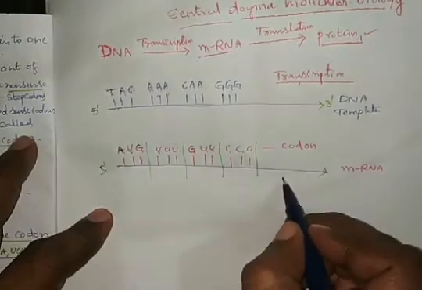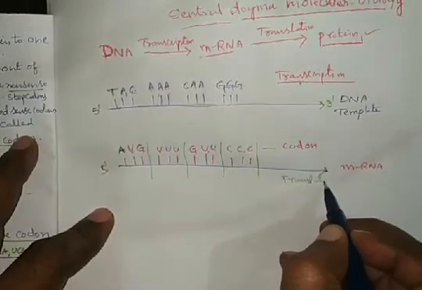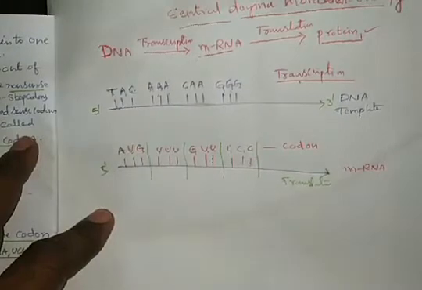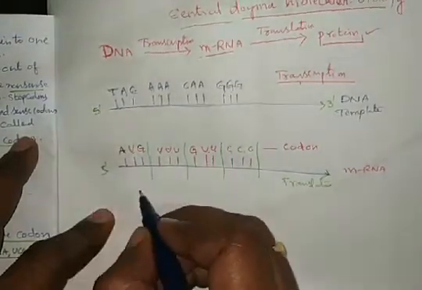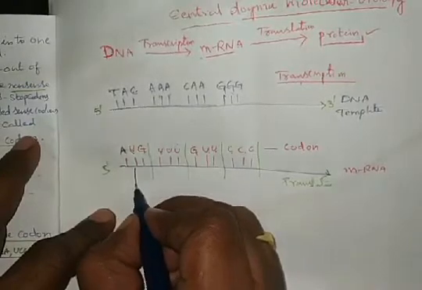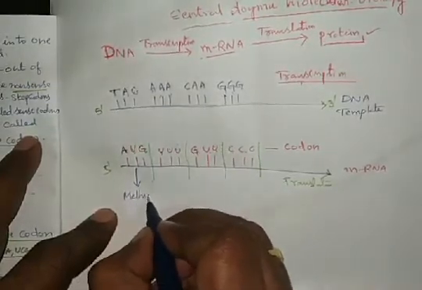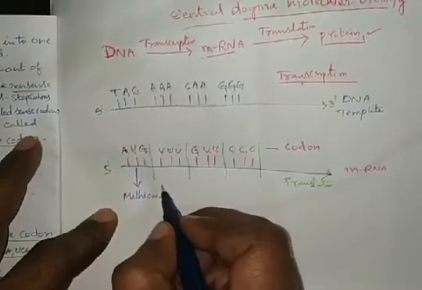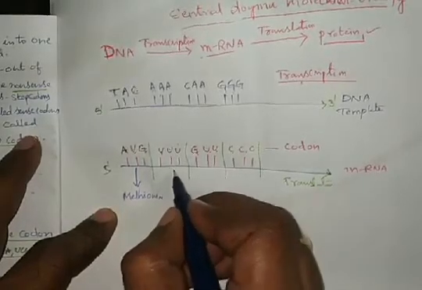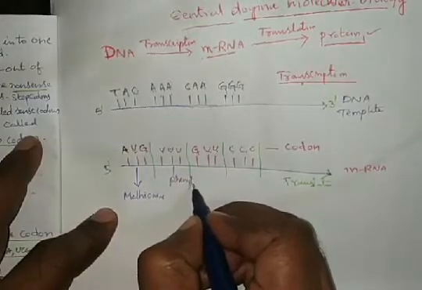These codons, on translation, decode amino acids. This codon can code methionine. Then this codon codes phenylalanine.